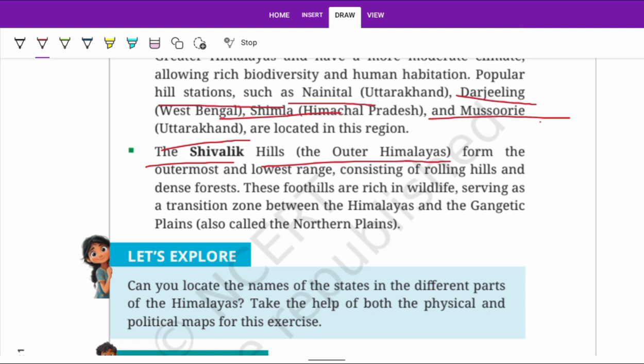When we go from the plains into the Himalaya, the first range we meet is the Shivalik. It is the outermost and lowest range, consisting of rolling hills and dense forest, and these foothills are rich in wildlife, a transition between the Himalaya and the Gangetic plains, the northern plains.